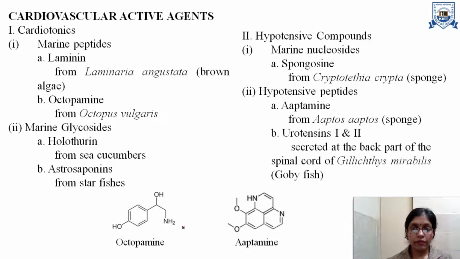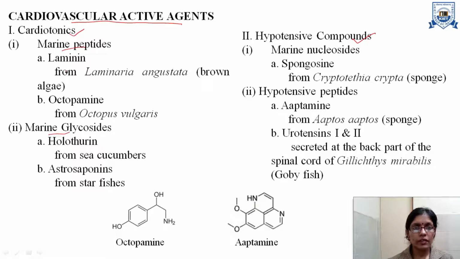So next we have the cardiovascular agents of marine origin. It is divided into two main categories, the cardiotonics and the hypotensive compounds. In cardiotonics we have the marine peptides and the marine glycosides.